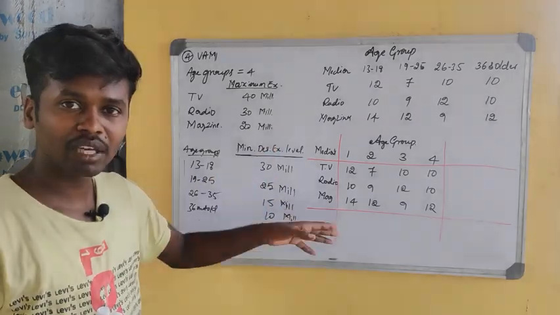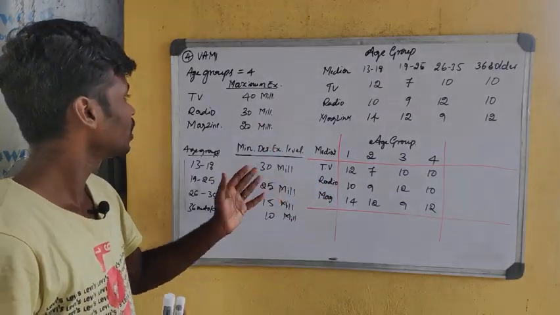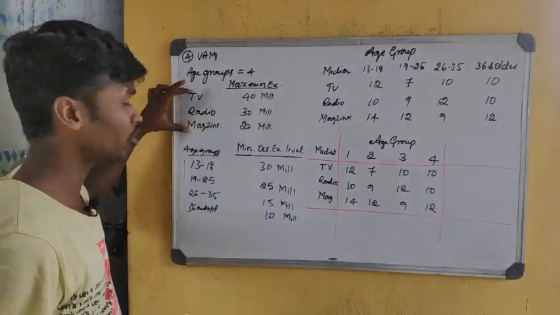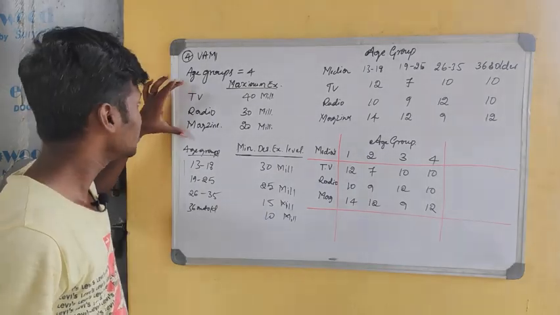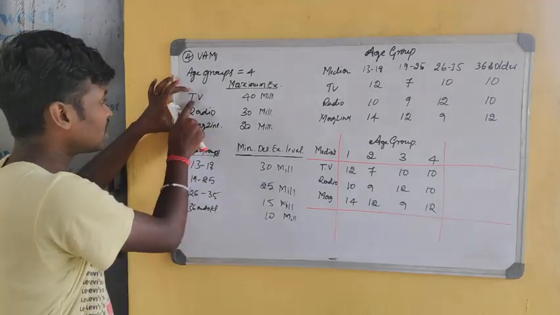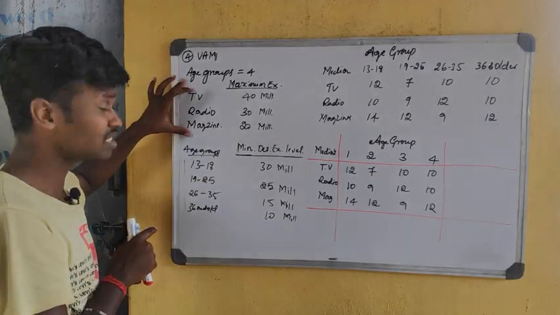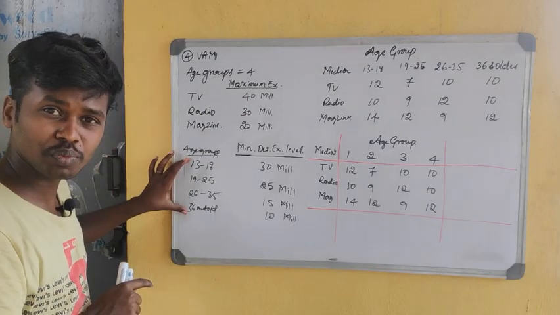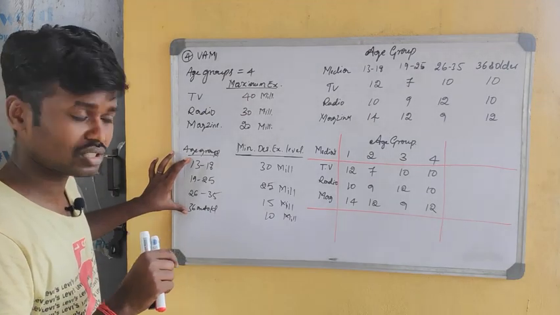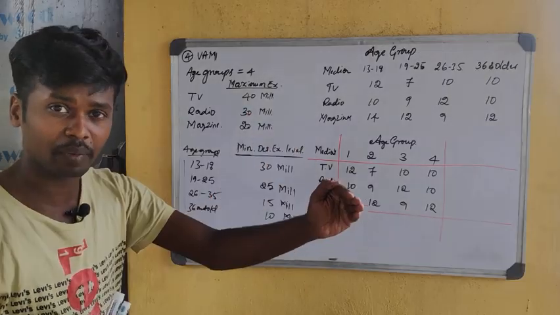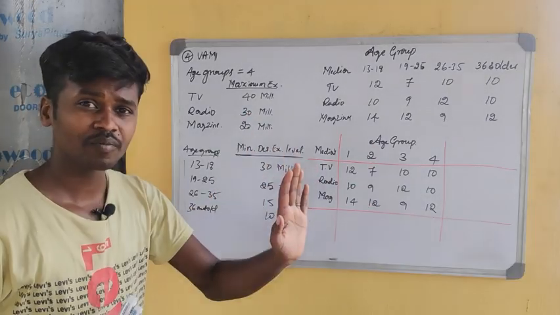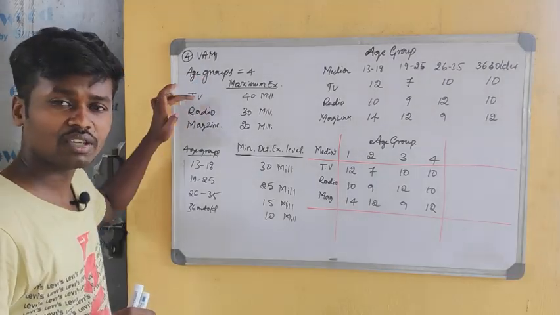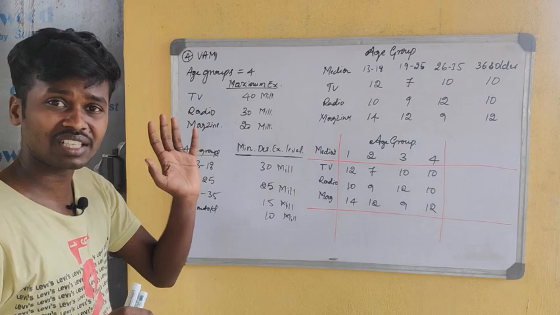But in this problem they have not specified the product, but the company decided to promote its product through this advertisement and advertisement media. So the advertisement media through which it passes is TV, radio and magazine. So these medias will be origins in this problem, and the age groups are the destinations. Means the age groups that must be reached are called destinations. So from where must they be reached? Through TV advertisement, radio advertisement and magazine advertisement. So that is called origin.